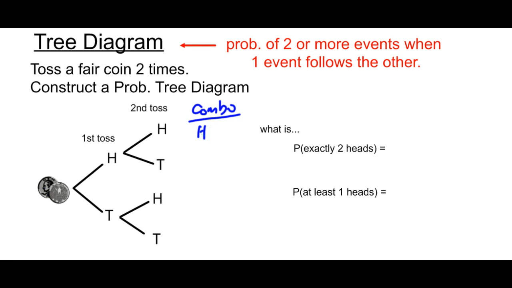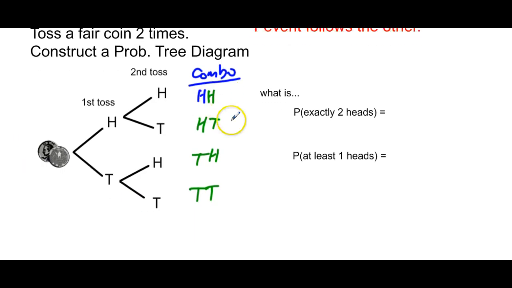Or the first toss you get a head, and then the second toss you get a tails, so I'm going to put HT. Or in this part, you can do tails and then heads, and this is another combination, and then tails and tails, another combination. So in all, we have 1, 2, 3, 4 combinations. I'm going to write 4 combos.